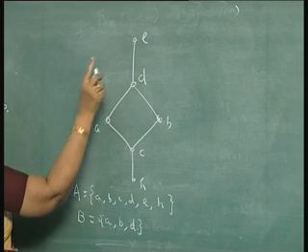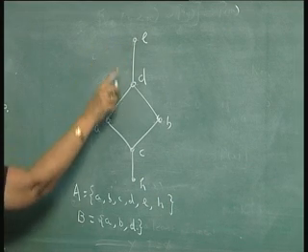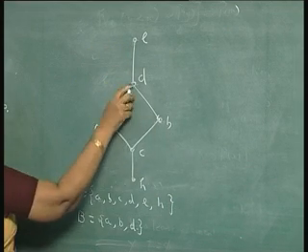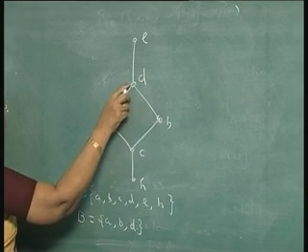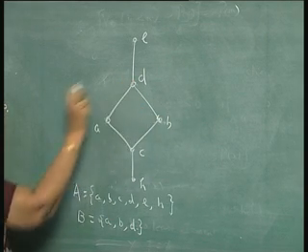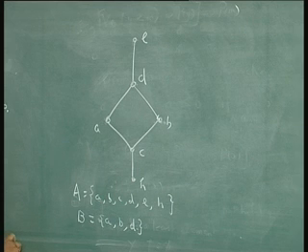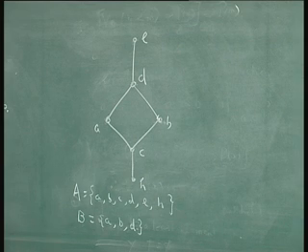So, E is an upper bound. If you take A, B, D, everything is less than or equal to D. So, D is also an upper bound, E is also an upper bound, but D is the least upper bound. That is the next definition.